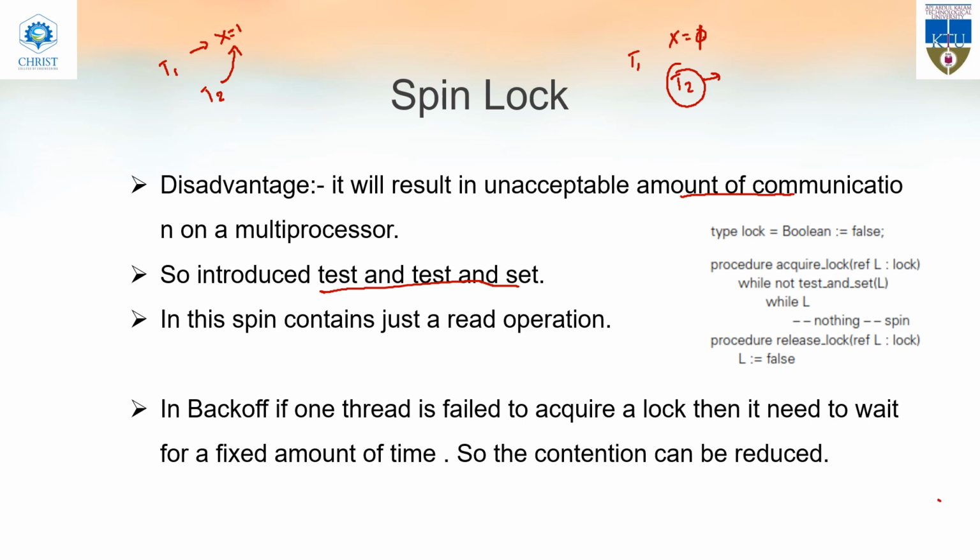So in the first spin only, T2 will set, then check it with the previous value, that is, the test and set operation will get executed. In the second spin, when T2 comes again for the same resource, it will just test whether the variable is available or not.